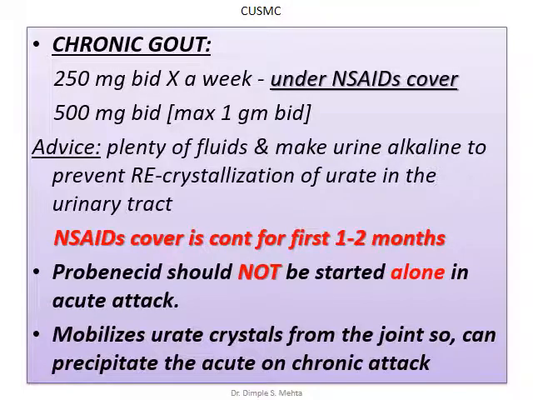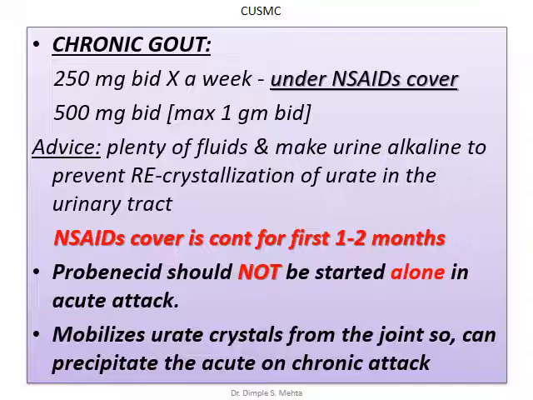In case of chronic gout, 250 milligram twice a day for a week under NSAID cover. Whenever a patient of chronic gout comes to you, identify the patient as chronic gout. You have identified him as a patient of chronic gout, but treat him first as an acute patient. So always start with NSAID, indomethacin, or any of the strong NSAIDs. Afterwards, slowly introduce either a uricosuric or a synthesis inhibitor drug. So in case of chronic gout, under NSAID cover, start 250 milligram twice a day for a week.